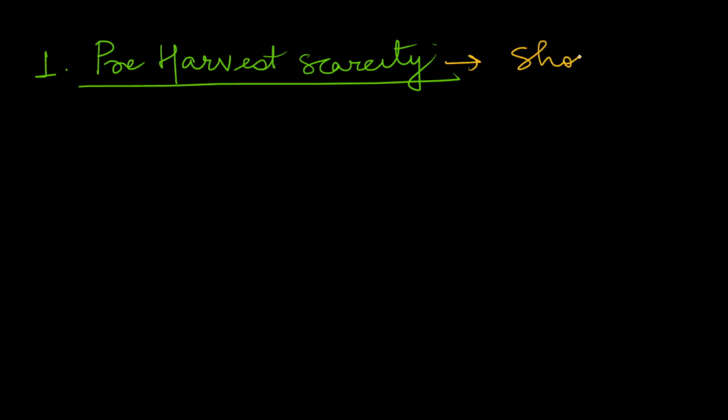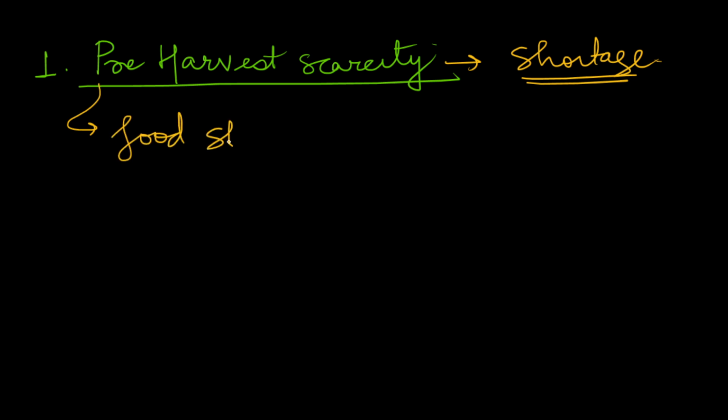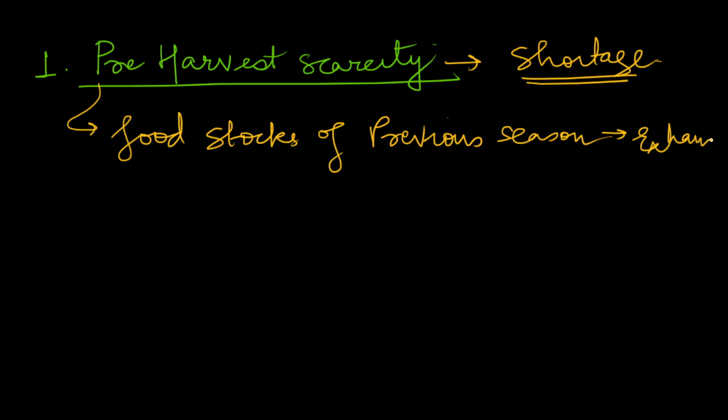So what happens? It occurs due to various reasons. For example, the food stocks of the previous season are exhausted. This can be one reason.